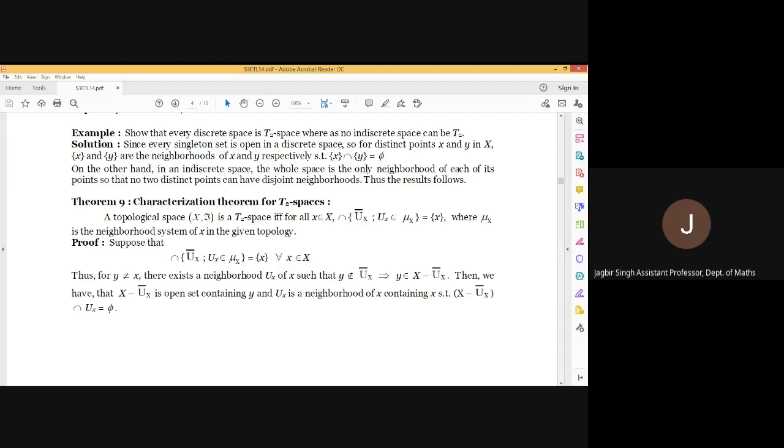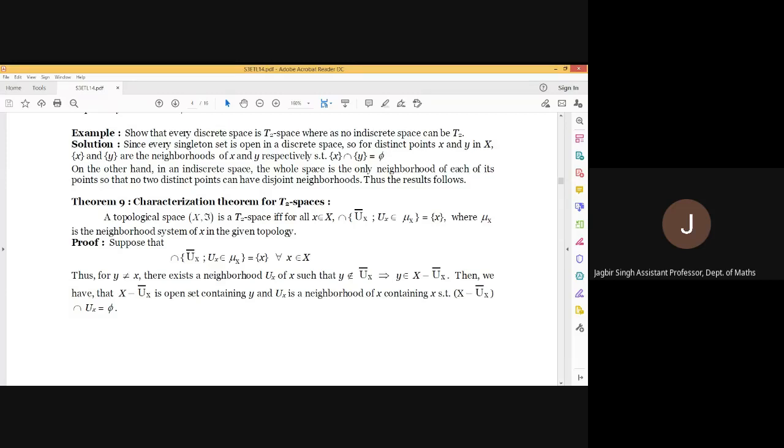Means all the neighborhoods will have only one element in common, that is x itself. No one else.